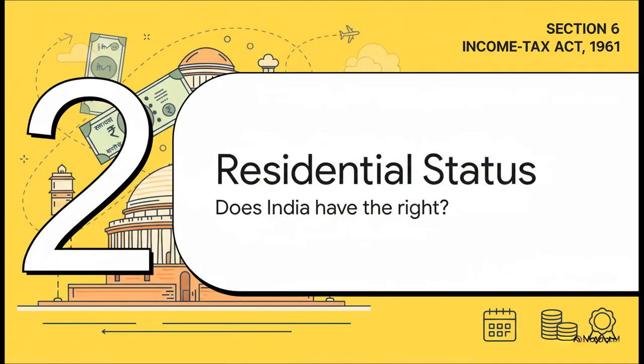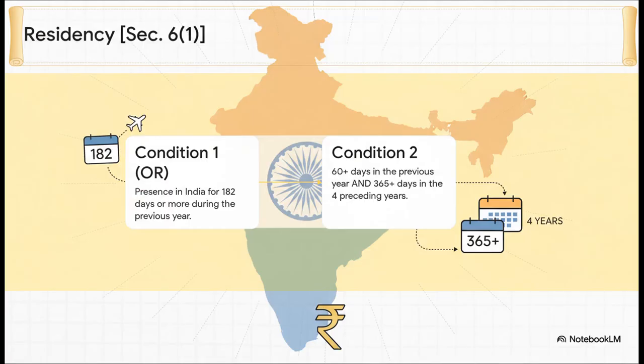All right, so we figured out who can be taxed. The next logical question is, what income can India tax? And here's something really interesting. In India, it has nothing to do with your citizenship. It all boils down to your residential status during the financial year. And believe me, this one concept is what defines the entire scope of what you owe. So the big question is, how do you get classified as a resident?